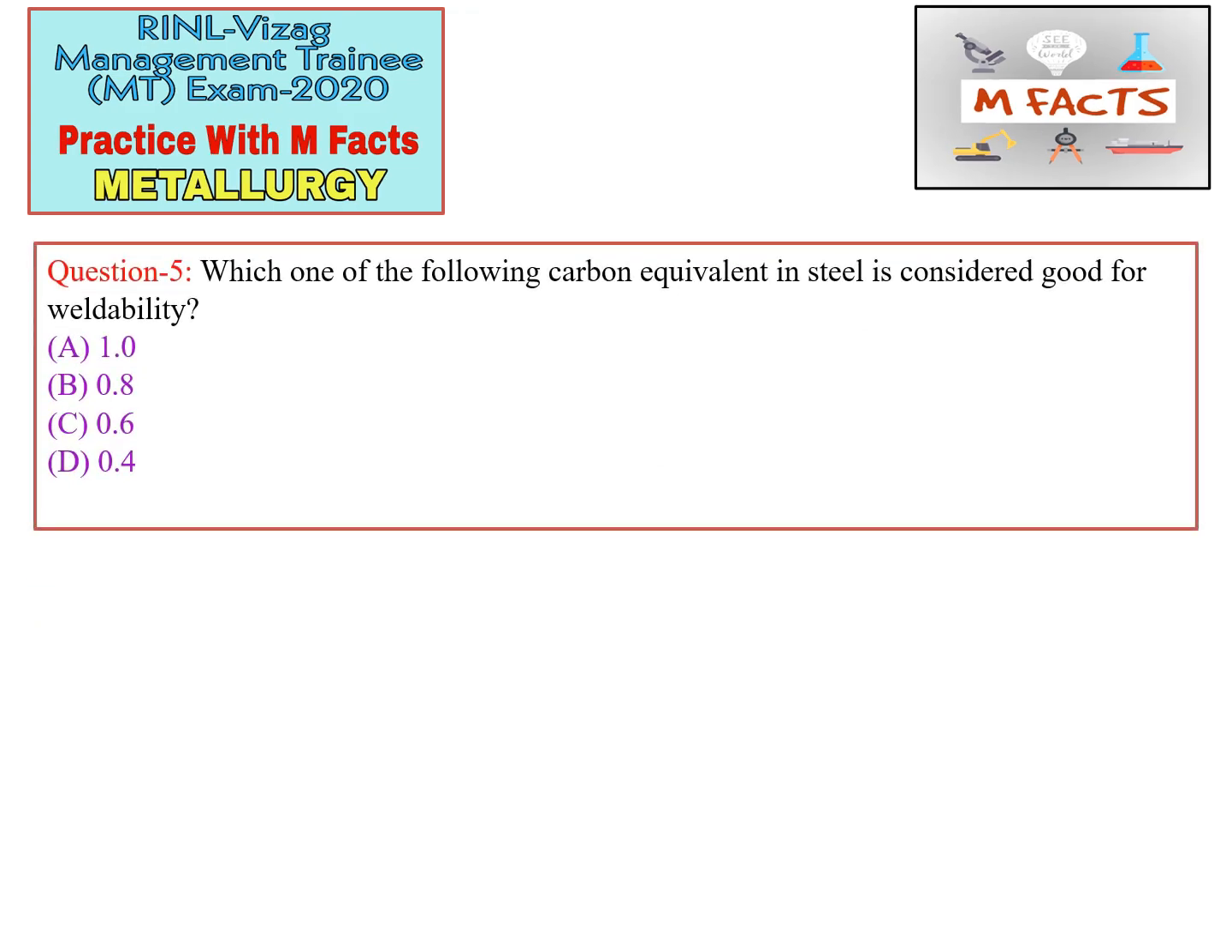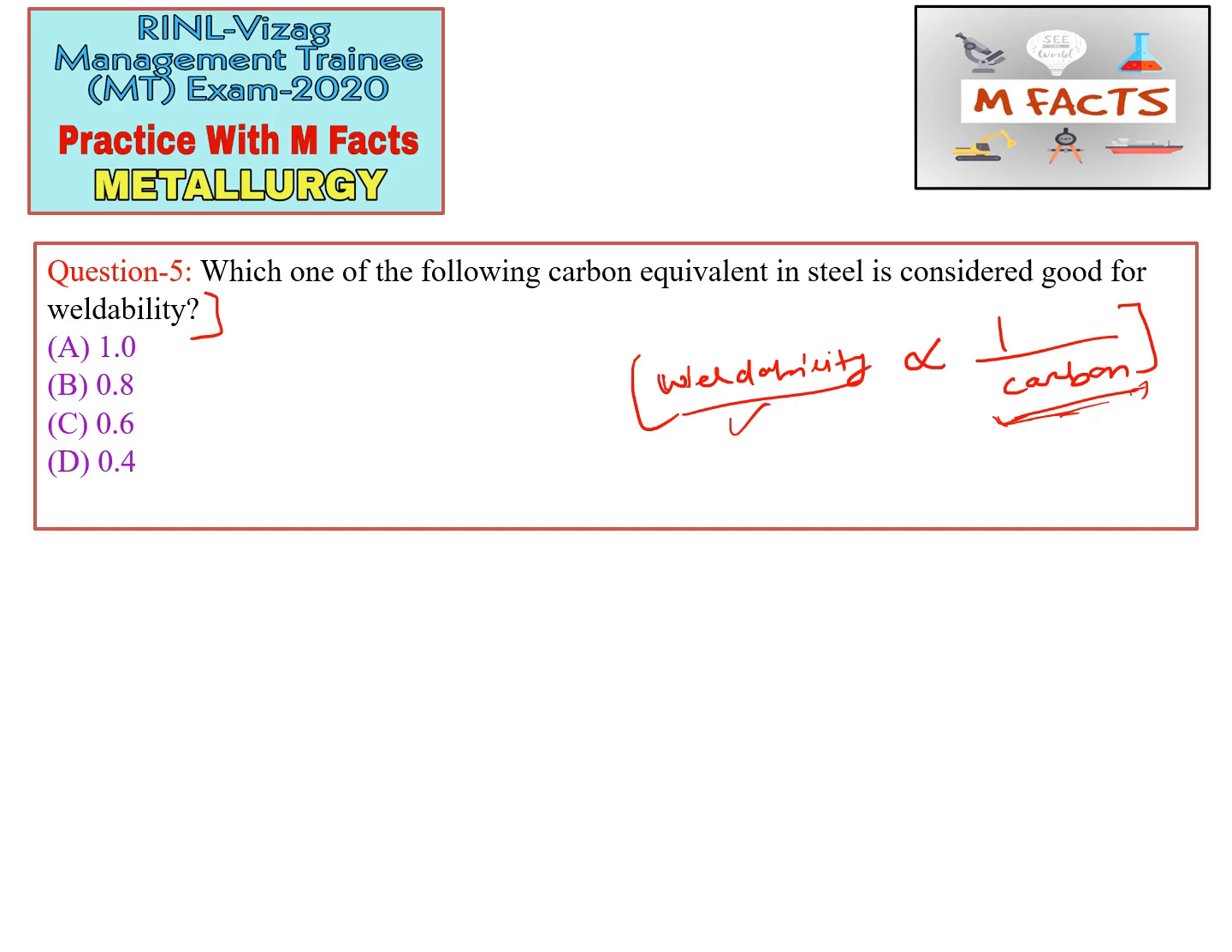The next question is, which one of the following carbon equivalents in steel is considered good for weldability? How can we relate weldability to the carbon percentage? The carbon percentage is responsible for hardenability, or you can say the hardness of that steel. Weldability has an inversely proportional relation with carbon percentage. If the carbon percentage is lower, the weldability of that steel will be good, because the hardness is low, so we can penetrate the weld in a good manner, and it will weld well.